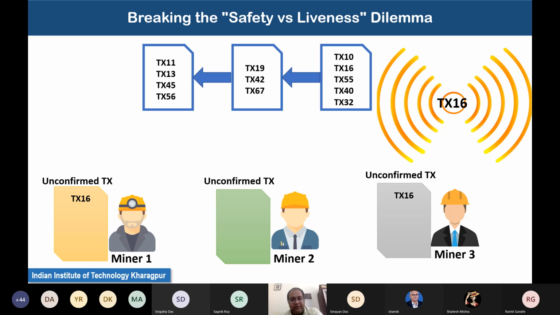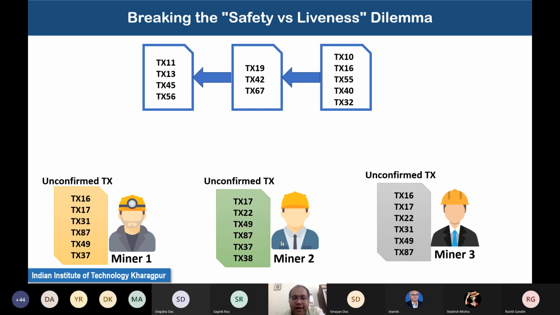So it might happen that TS16 has been heard by miner 1 and miner 3. Miner 1 and miner 3 have added this transaction to their unconfirmed transaction list, but miner 2 has not heard it, so miner 2 has not been able to add this transaction to his or her list. That way, as new transactions get propagated in the network, the miners keep updating their unconfirmed transaction lists, and every miner maintains its own unconfirmed transaction list.